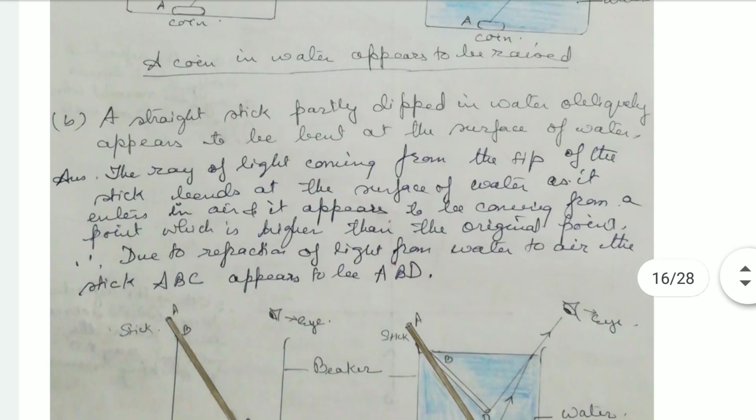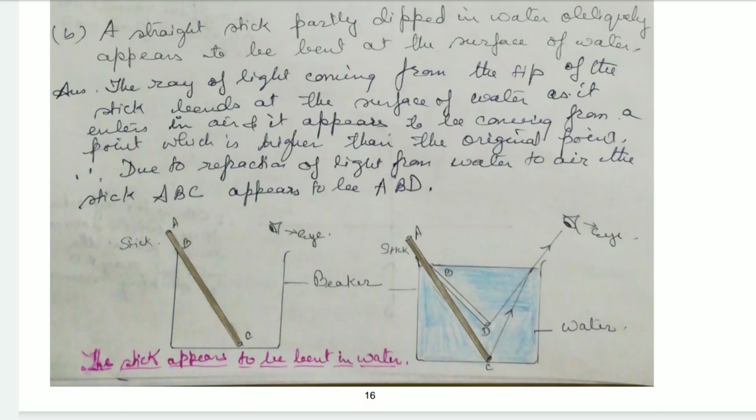Then, a straight stick partly dipped in water obliquely appears to be bent at the surface of water. It is the same as the pencil, which was seen as bent when obliquely placed in water. The ray of light coming from the tip of the stick bends at the surface of water as it enters the air, and it appears to be coming from a point which is higher than the original point. Same thing, due to the refraction of light from water to air, the stick ABC appears to be ABD. That's why it appears to be bent.